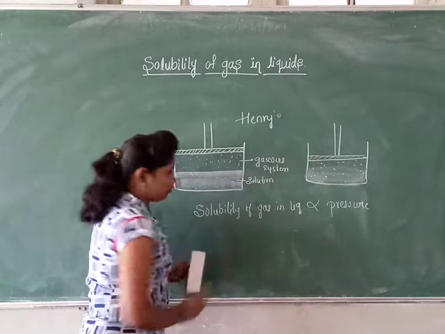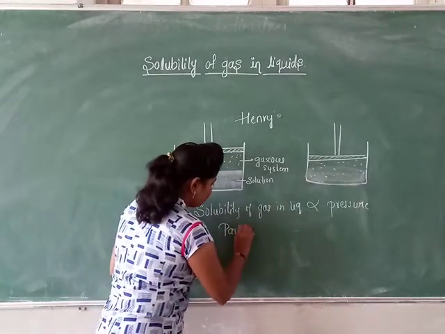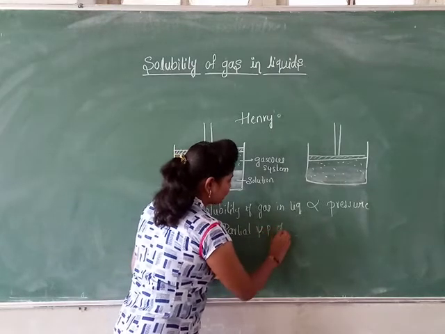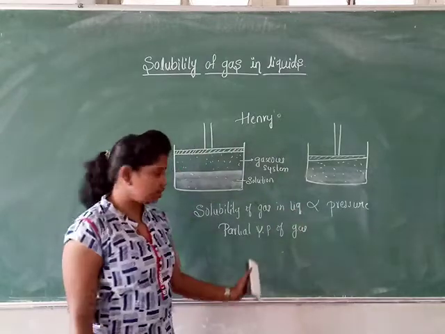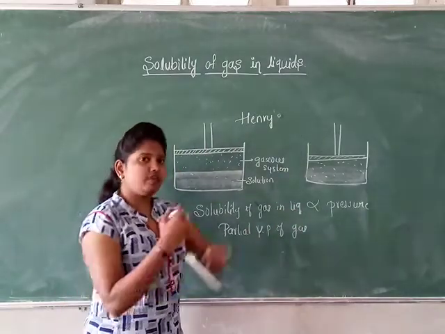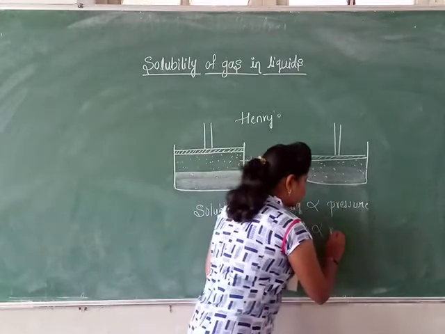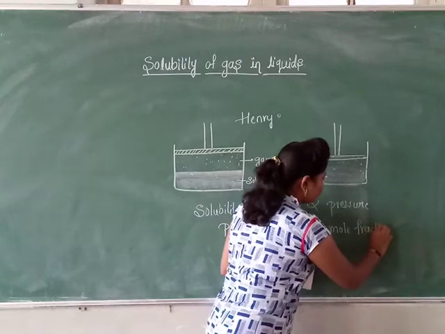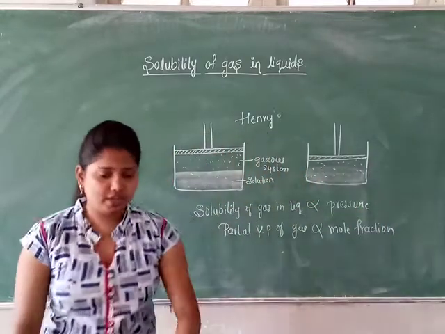The partial vapor pressure or partial pressure of gas in vapor phase is directly proportional to the mole fraction of gas in a liquid. So what is the statement of Henry's law?